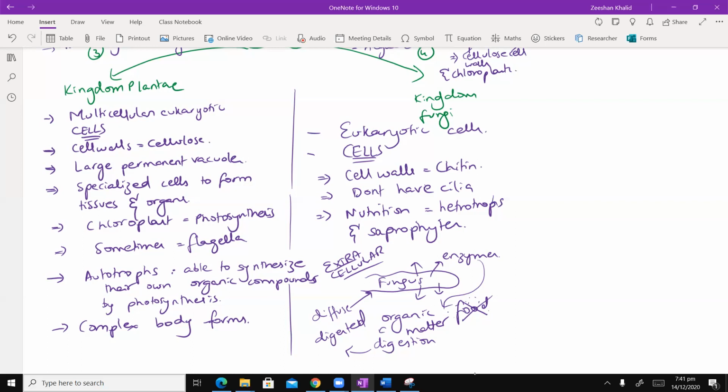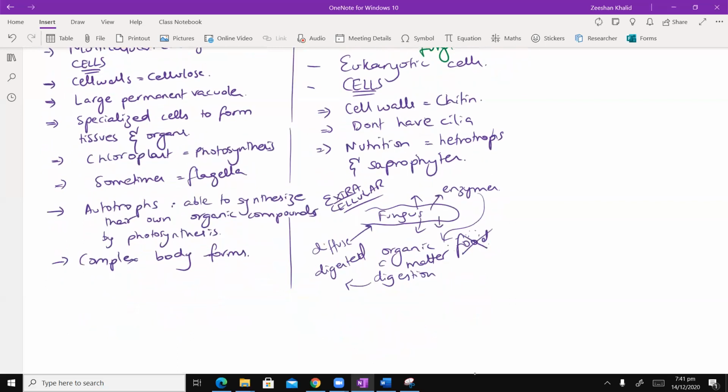All right, and similarly, we can call them parasites also. Okay, parasites, आपको पता है, are basically disease causing. Or their mode of reproduction is through production of spores.